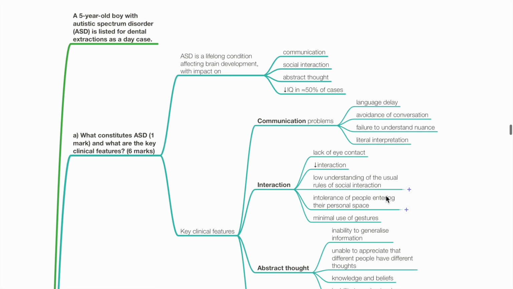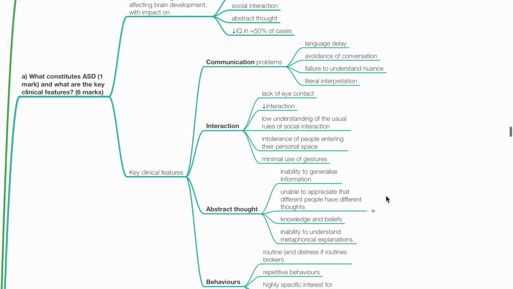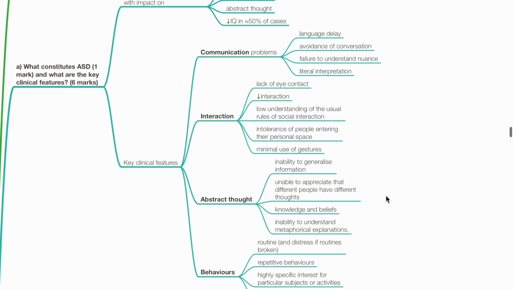ASD is a lifelong condition affecting brain development with impact on communication, social interaction, abstract thought, and there is reduced IQ in about 50% of cases. Key clinical features include communication problems, such as language delay, avoidance of conversation, failure to understand nuances, and literal interpretation. Features in interaction: lack of eye contact, reduced social interaction, low understanding of usual rules of social interaction, intolerance of people entering their personal space, and minimal use of gestures.